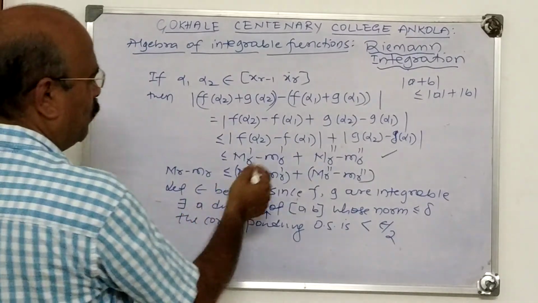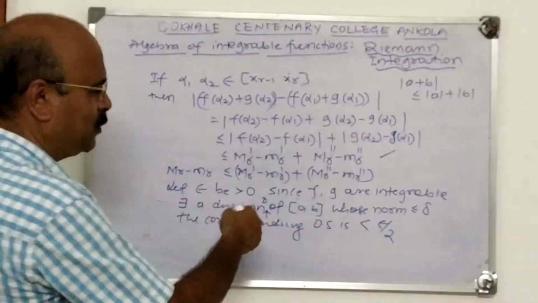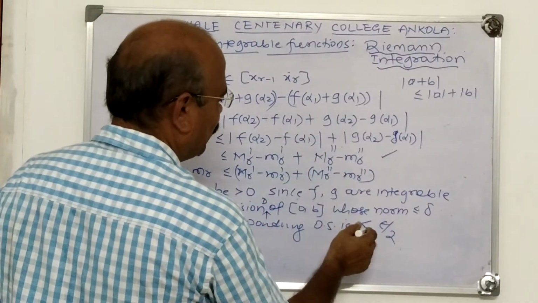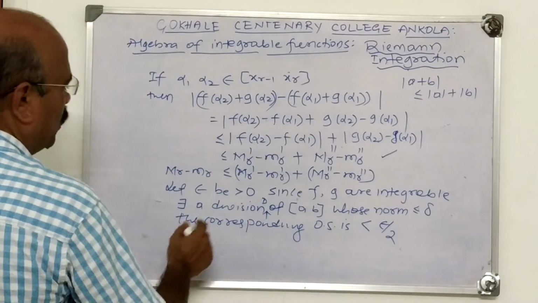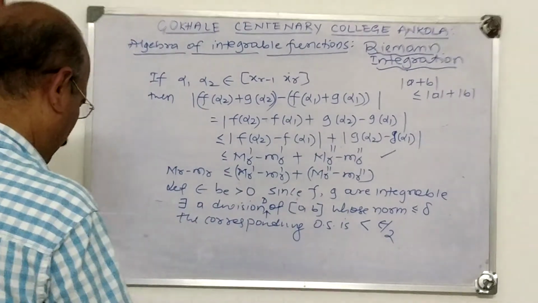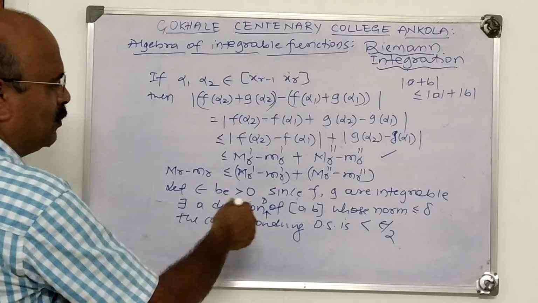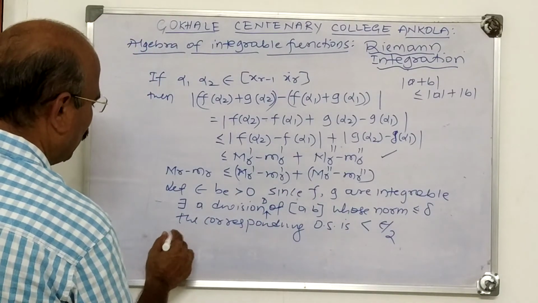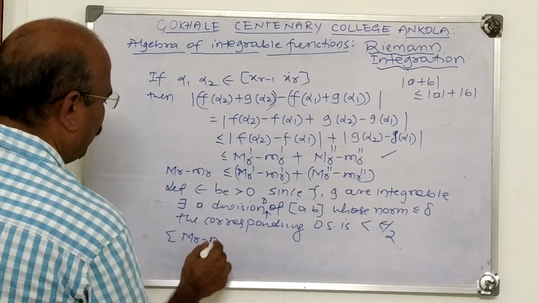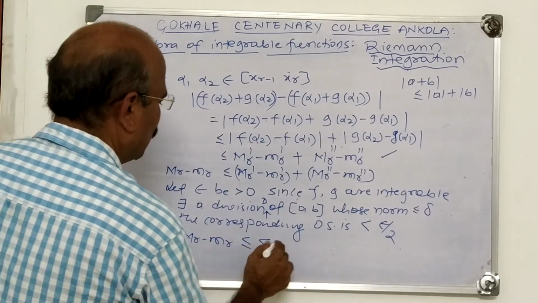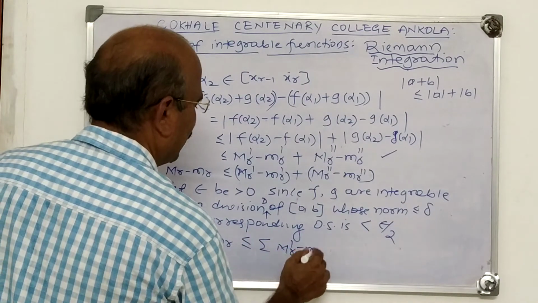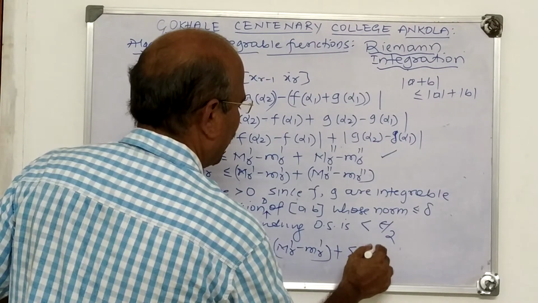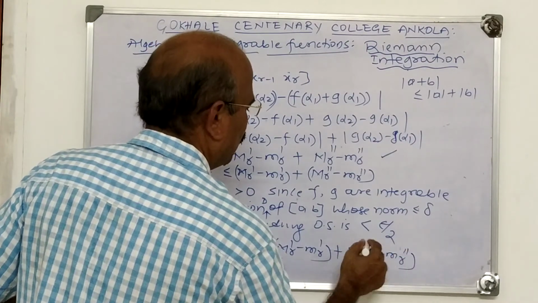Now see here, what is given? f and g are integrable. Therefore, by the sufficient condition of integrability, the oscillatory sums of f(x) and g(x) are separately less than epsilon by 2. Therefore, we suppose that the division we have assumed is such a division whose norm is less than or equal to delta. Therefore, sigma M_r minus m_r is less than or equal to sigma M_r dash minus m_r dash plus sigma M_r2 dash minus m_r2 dash.